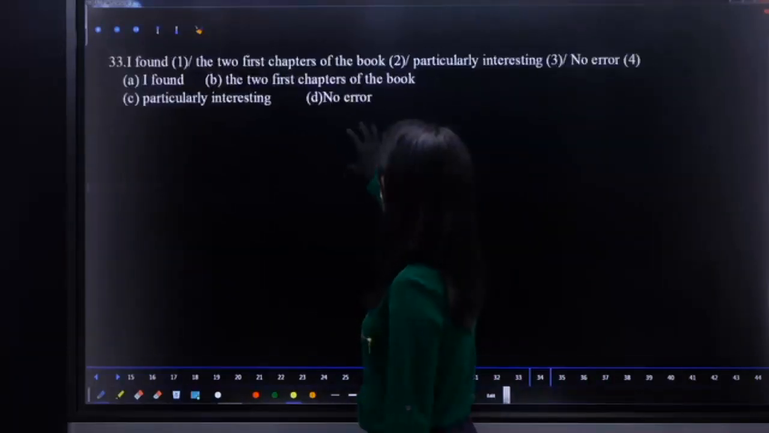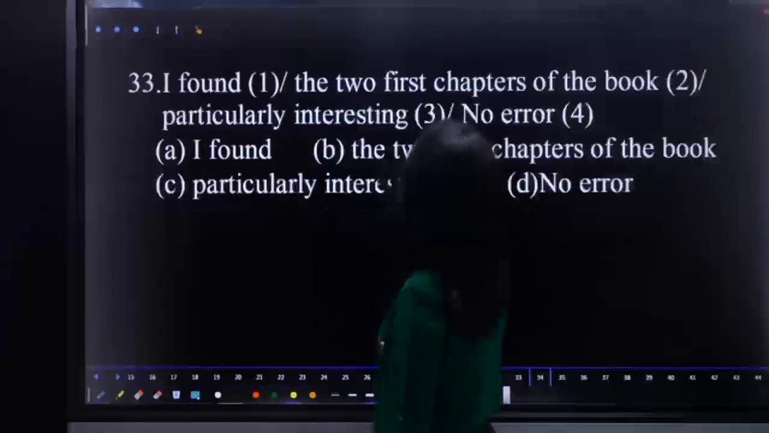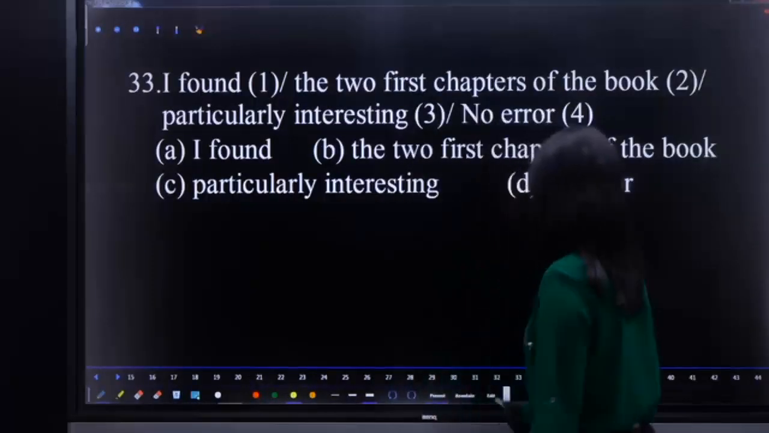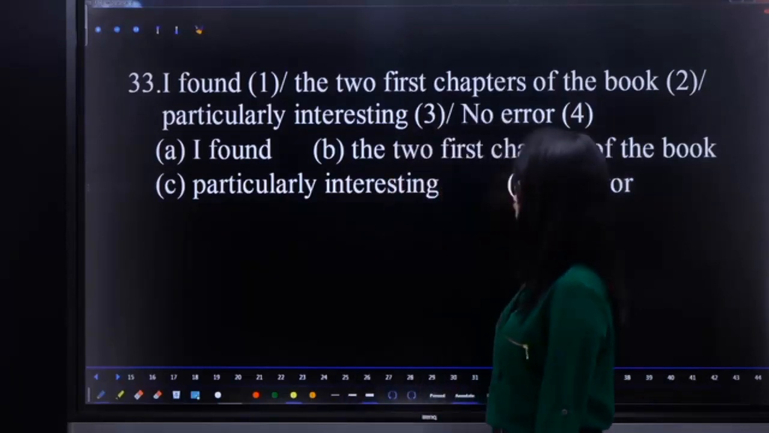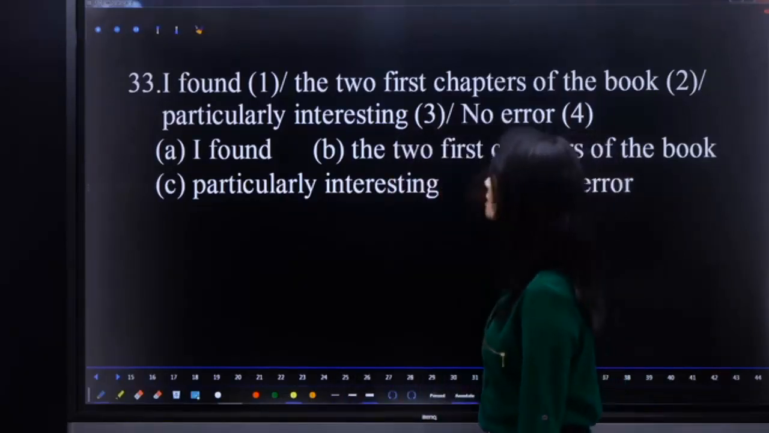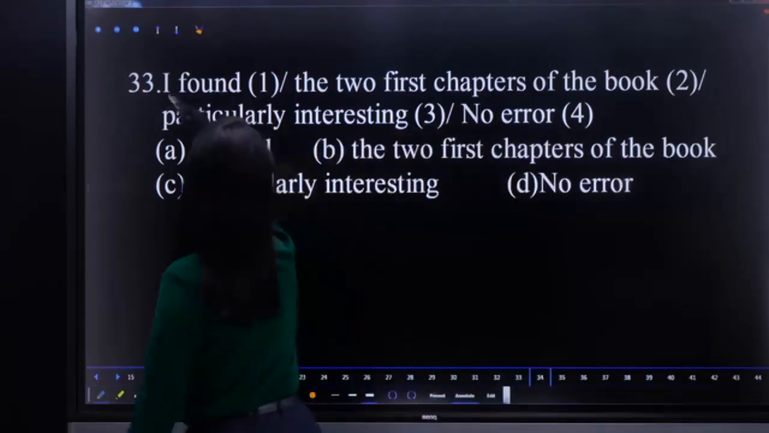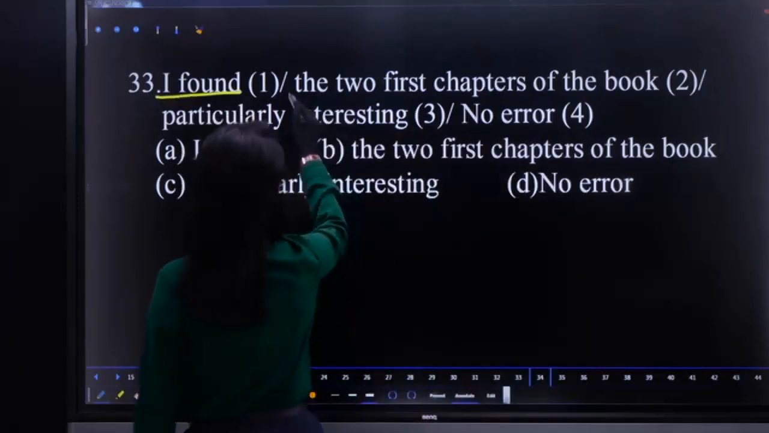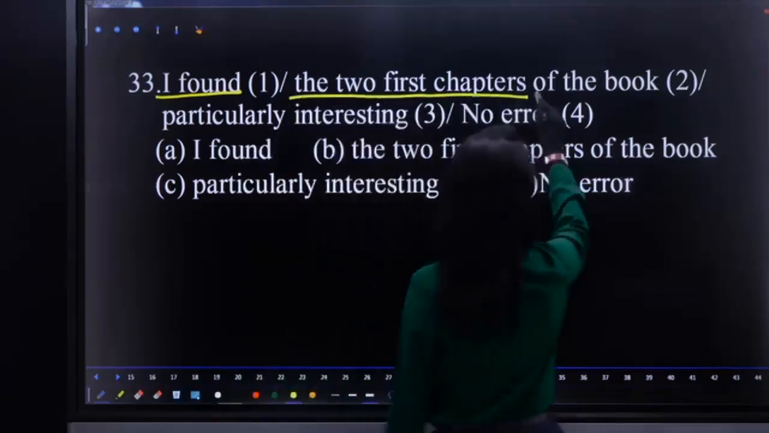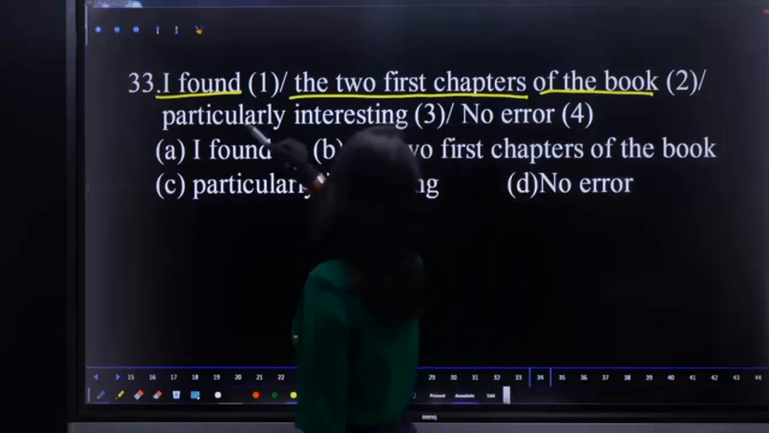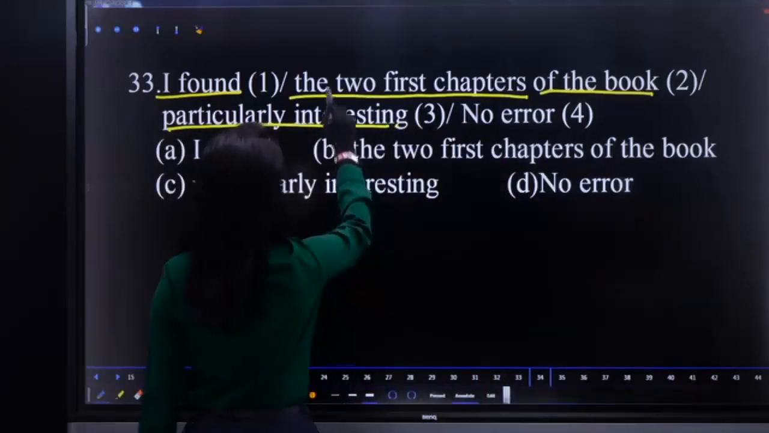33. I found the two first chapters of the book particularly interesting. What is the error? I found, it is in simple past. Okay, what do you find? The two first chapters of the book particularly interesting. Two first.